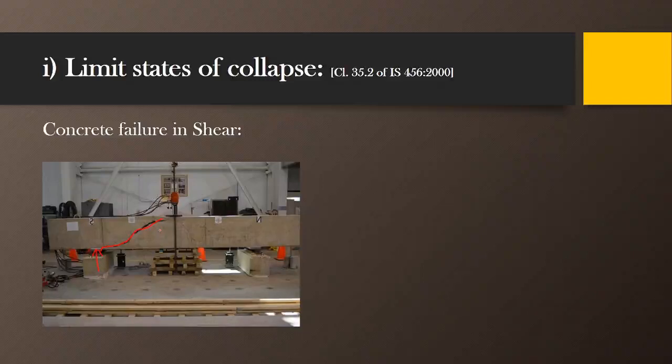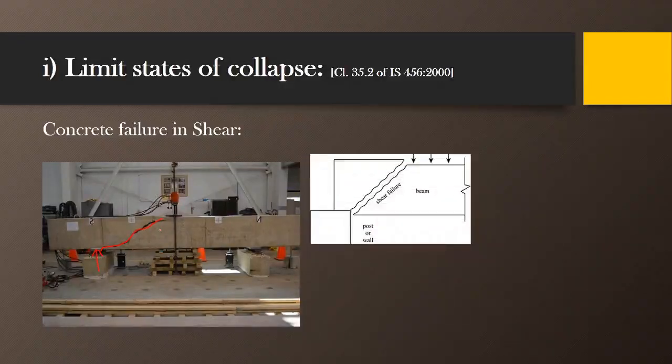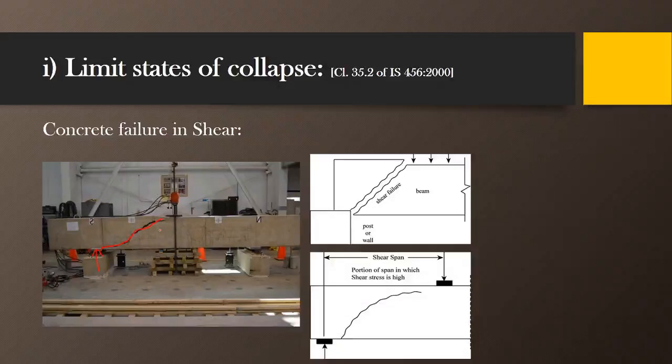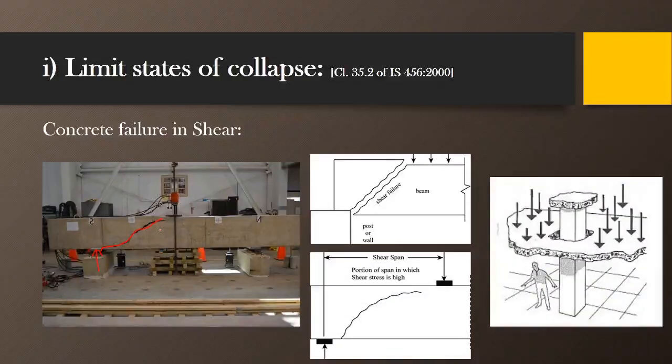How these shear cracks are formed, how to reduce or restrict them, we'll discuss in detail in the limit state of collapse in case of shear, torsion and bending. This is the punching shear. Punching shear of the slab may take place. This is also an example of shear failure.